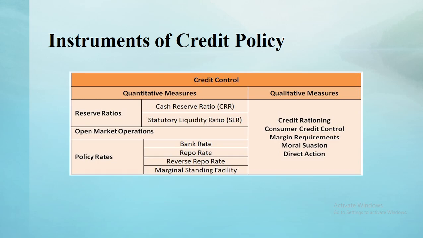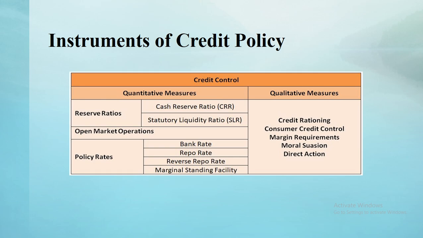Next is statutory liquidity ratio. It is the amount which a bank has to maintain in the form of cash, gold or other securities. The current statutory liquidity ratio is 18%. Followed by this, there are open market operations under quantitative measures. What are open market operations? In the narrow sense, the central bank starts the purchase and sale of government securities in the money market. Next one is policy rate.